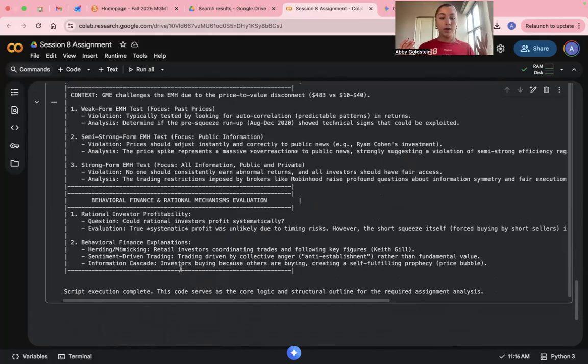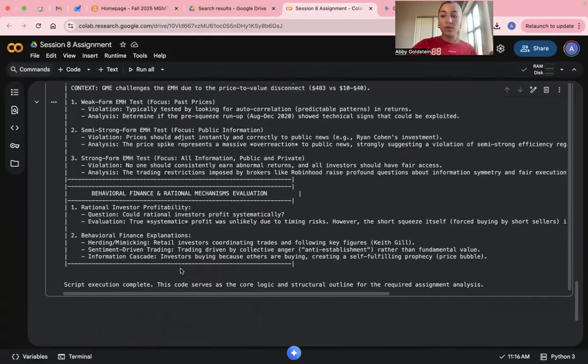The rational mechanism, the core short squeeze was a rational mechanical function of the high short interest. Short sellers were mathematically forced to buy back shares to limit losses, driving the price up. Next was the behavioral amplification. The sheer magnitude was driven by emotion.